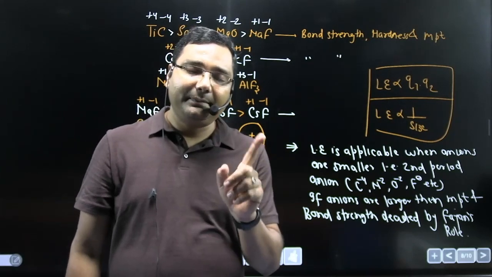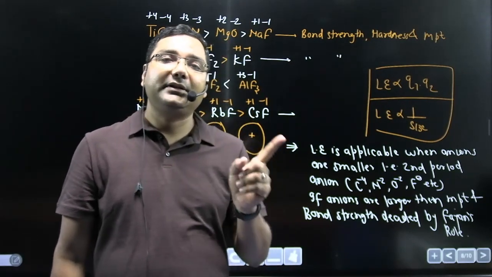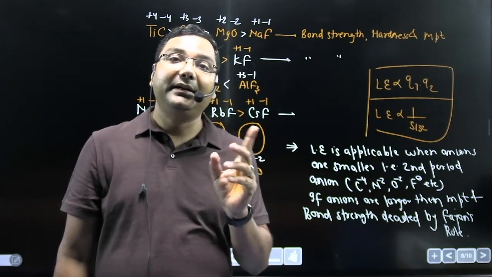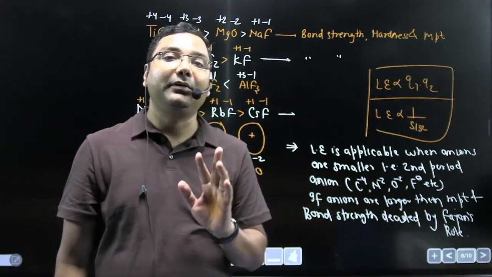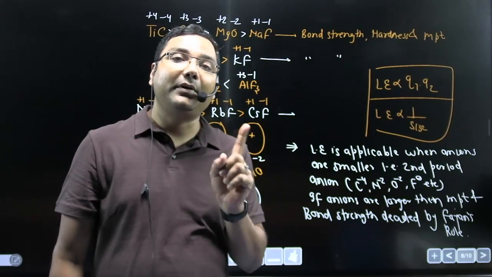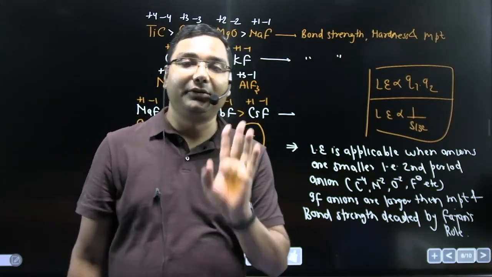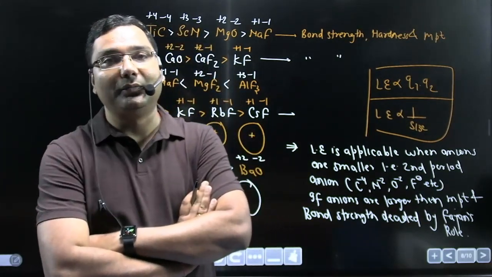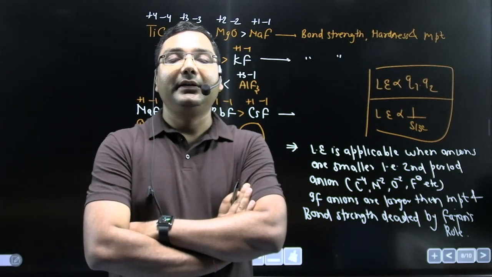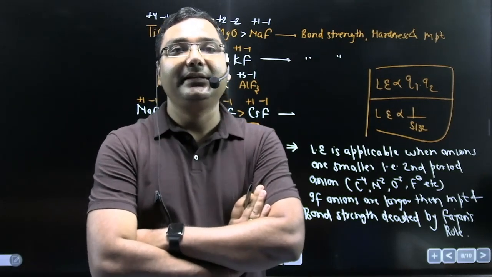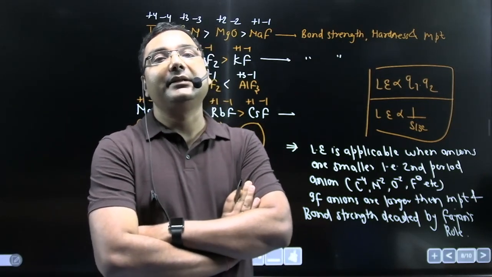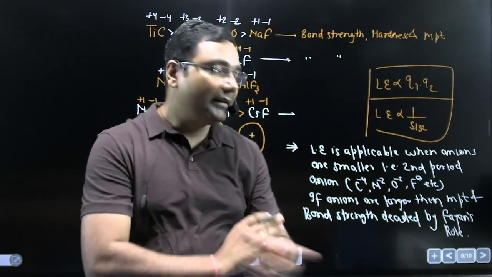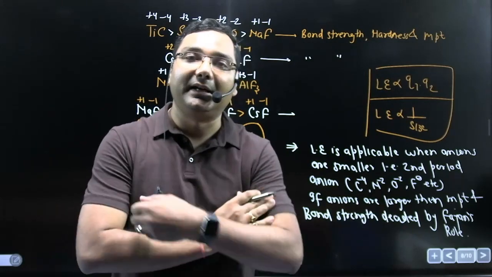So I have explained to you types of bonds, ionic bonds, condition for the formation of ionic bond, empirical formula for an ionic compound, and how you can explain bond strength of various ionic molecules. In the next class, we will discuss how we can explain the solubility of ionic compounds in water with the help of lattice energy and hydration energy. Then we will discuss chemical bonds, covalent bond and coordinate bond. Then after we will discuss Fajan's rule and hybridization.